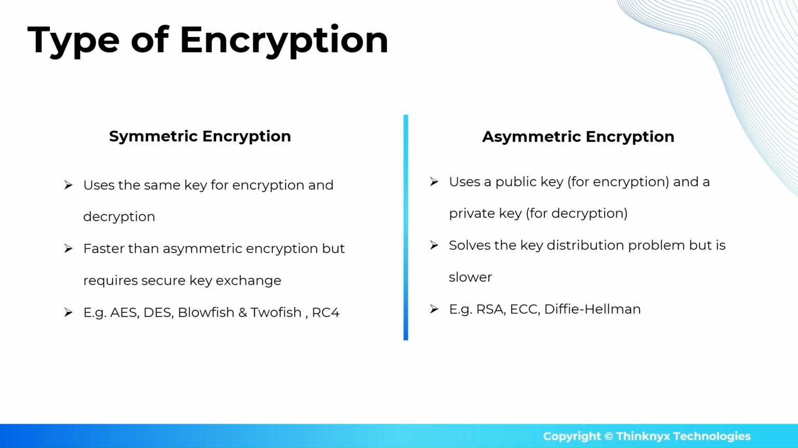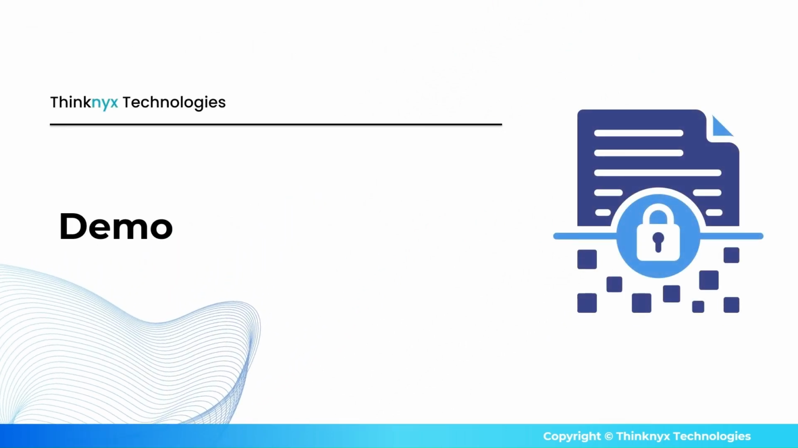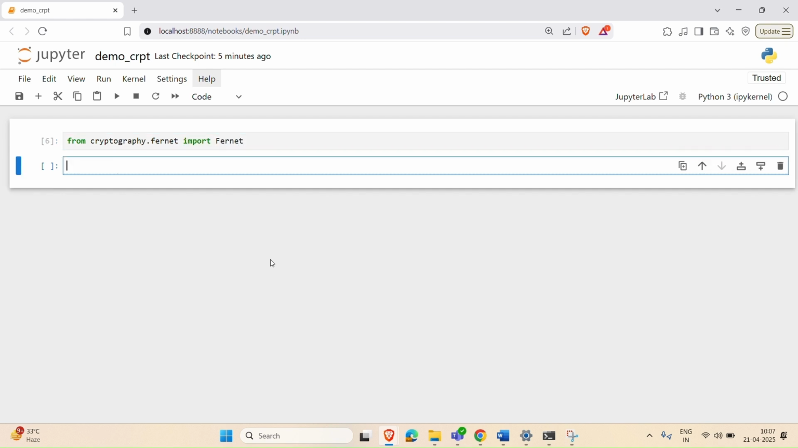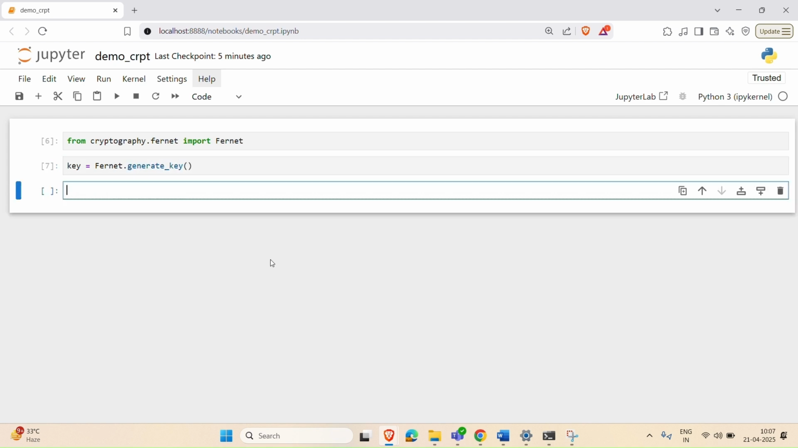Now, let's have a demo in which we will be using Python to see how cryptography works. First, let's start with importing all the necessary libraries. Now, we will create a key in a variable key that will be equal to Fernet.generate_key. This key is 32 bytes long, that means 256 bits. This key will be used for encryption and decryption purposes.